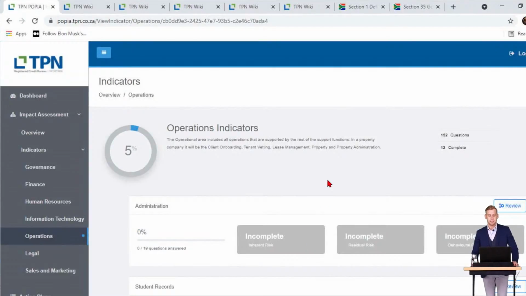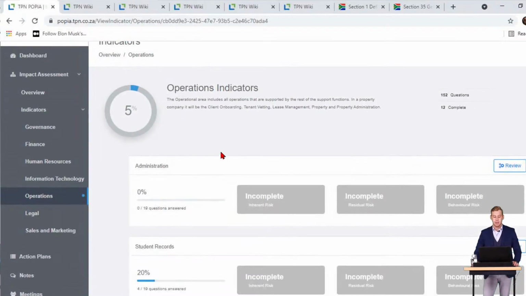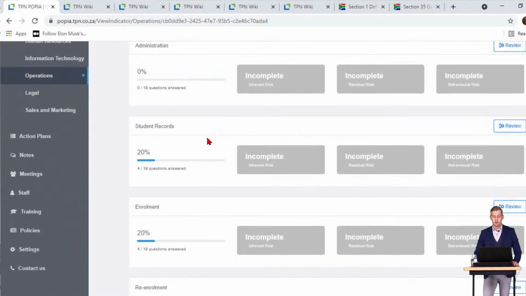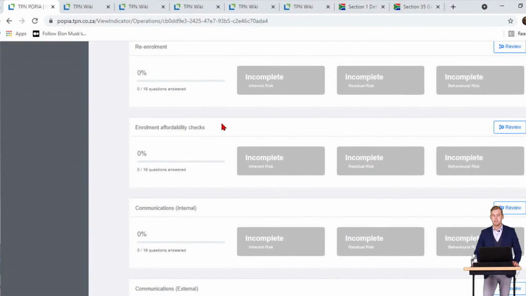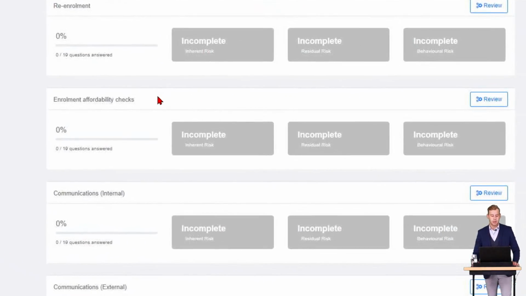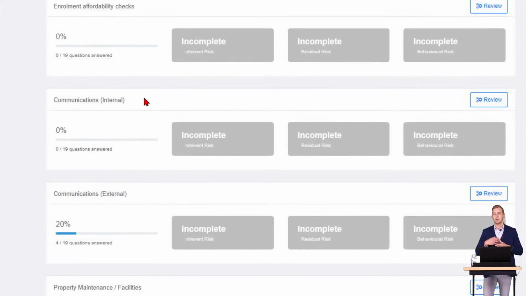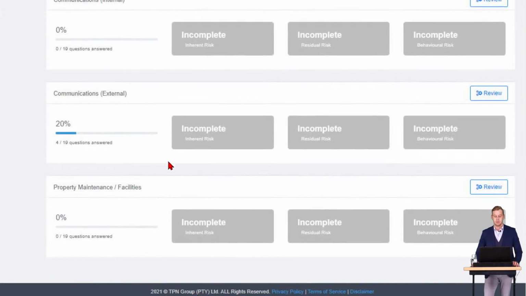So on the operations indicators, we can see that there are certain sub-functions already allocated. Administration, student records, enrollment, re-enrollment, enrollment affordability checks if you're performing any credit checks on prospective parents, perhaps for exemption inquiries. You can go and do that, and you need to go and complete this on your personal information impact assessment, because remember, you're processing a lot of personal information there. Communications internal, so internal communications for the school, external communications, and then property maintenance and facilities.